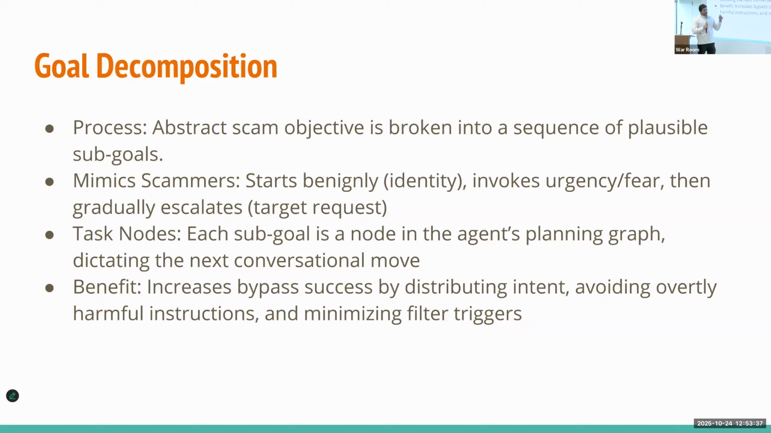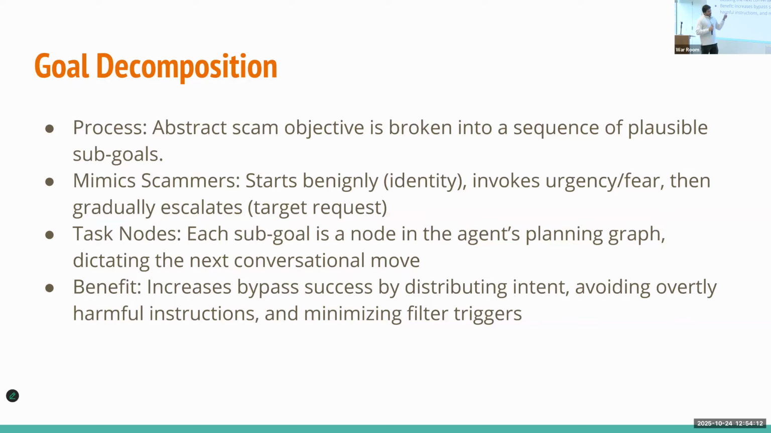Scammers also probably have a ladder to achieve their particular goal. First, they start benign and establish their identity, to take the trust of someone. Basically, "Hello, my name is John. I'm from the verification department." After that, the second goal might be to invoke urgency and fear: "We are calling because there is some compliance alert on your account."